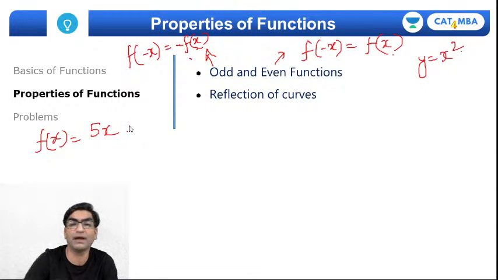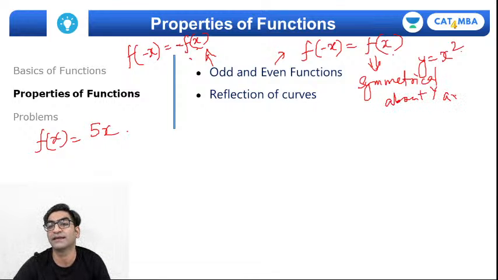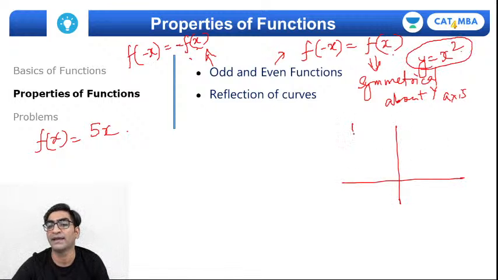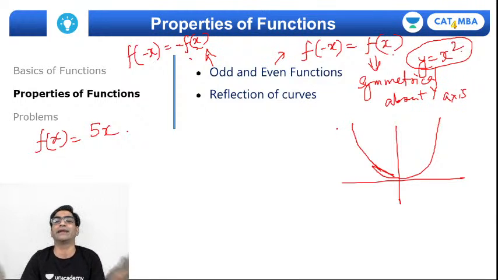Okay. Now, with odd and even functions, you also need to pay some attention to the reflection of curves, right? For example, an even function is symmetrical about the y-axis, right? And you can see that from y is equal to x square, our example also. What is the curve of y equal to x square? It is a parabola whose vertex passes through the origin. So you can see that it's perfectly symmetrical. The curve on the left side and the curve on the right side are identical. If you fold it, it will become one curve, right? That's called symmetry about the y-axis.